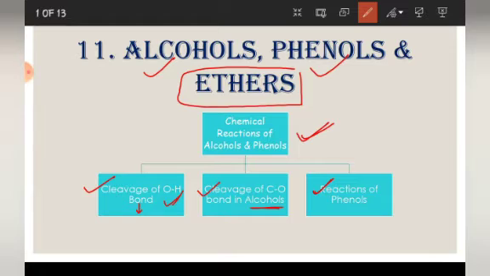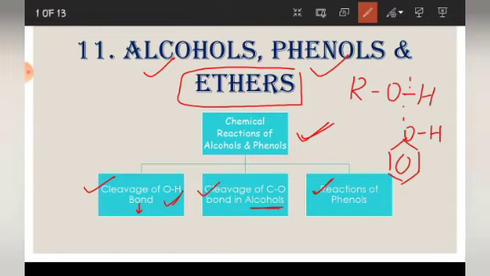If I write any alcohol, suppose I write ROH, then it will show cleavage of this bond. And if I write phenol, you know that this is phenol, and this will also show cleavage of this OH bond. So we will be doing the first type of reaction, which is cleavage of OH bond. The rest two reactions I will discuss in separate videos. So let's move on.